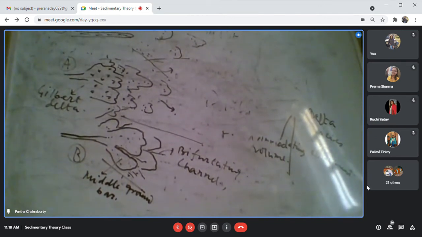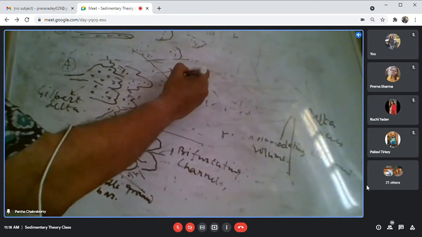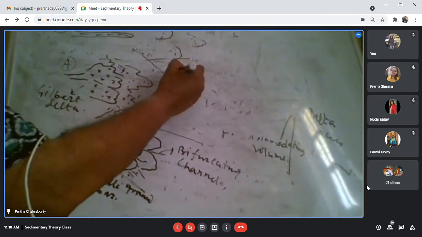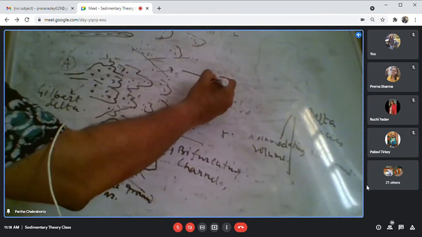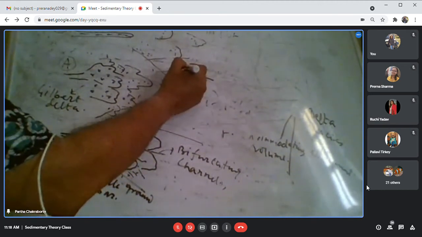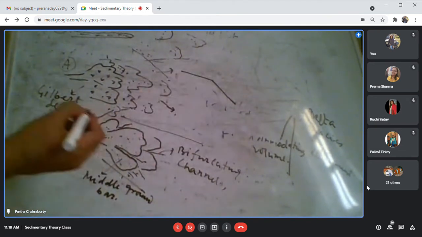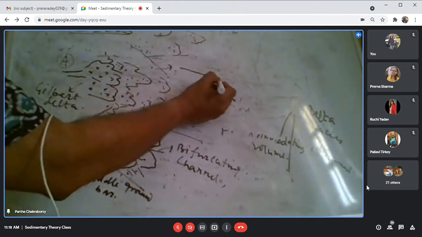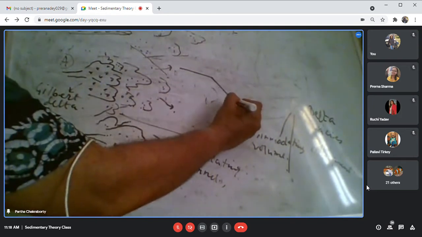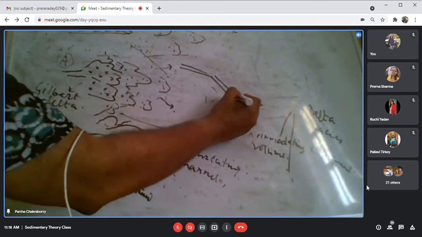Okay, and I also already discussed this. If I take a 3-dimensional cross section of it, the cross section shows a top set of the delta, which may be a coarse fluvial or alluvial fan. Then you have a delta slope, which is dominated by debris flow and mass flow, and then there is a pro delta. This is how Gilbert type deltas are formed.